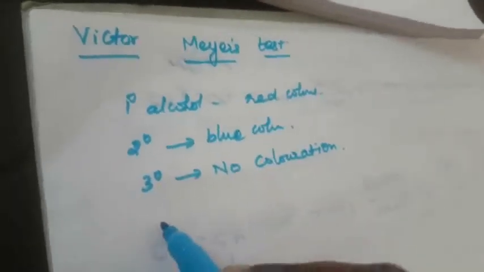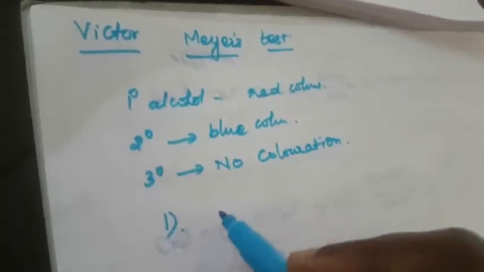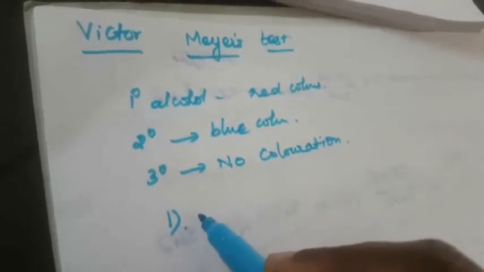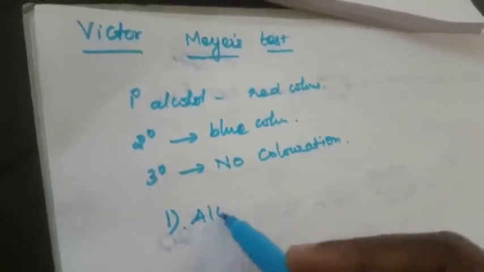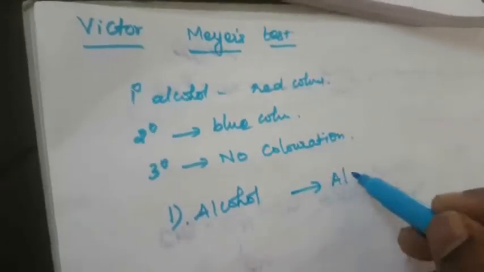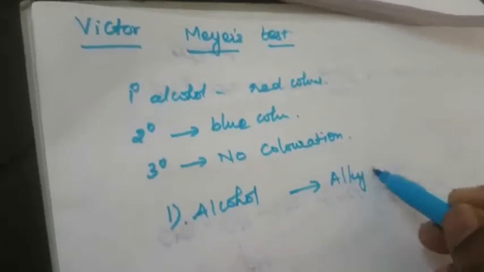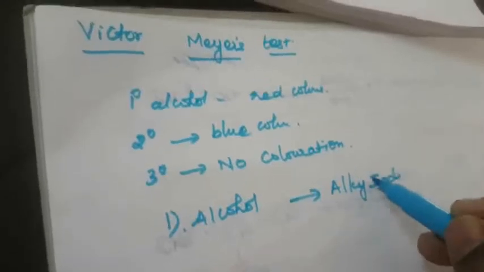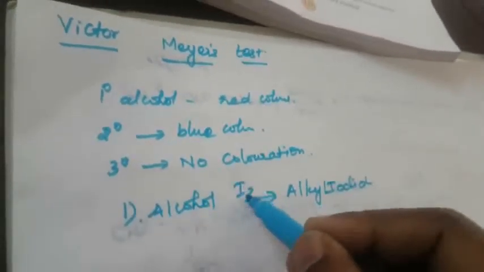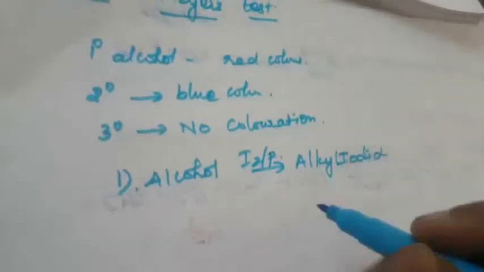First one is step 1. Alcohols are converted into alkyl iodide. So first one is alcohol, converted into alkyl iodide in the presence of iodine and phosphorus. Okay, so this is the first step.